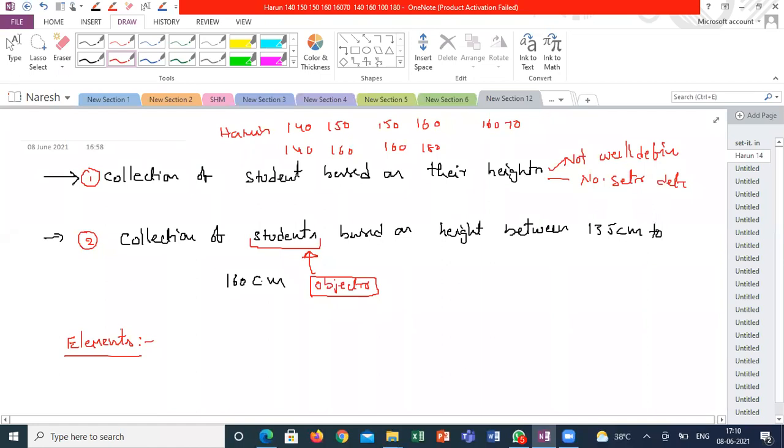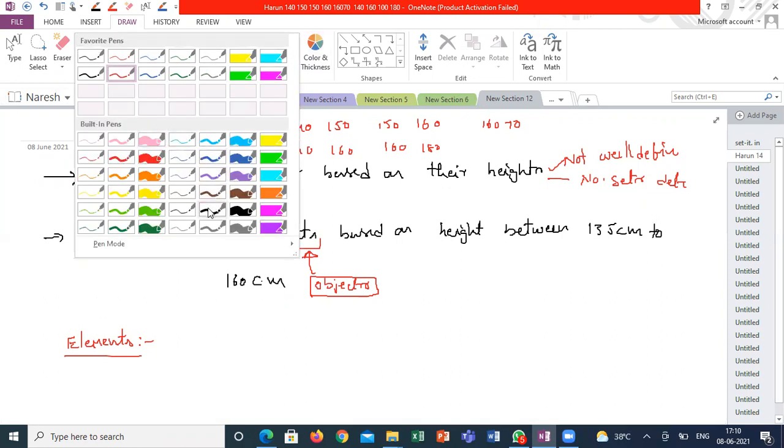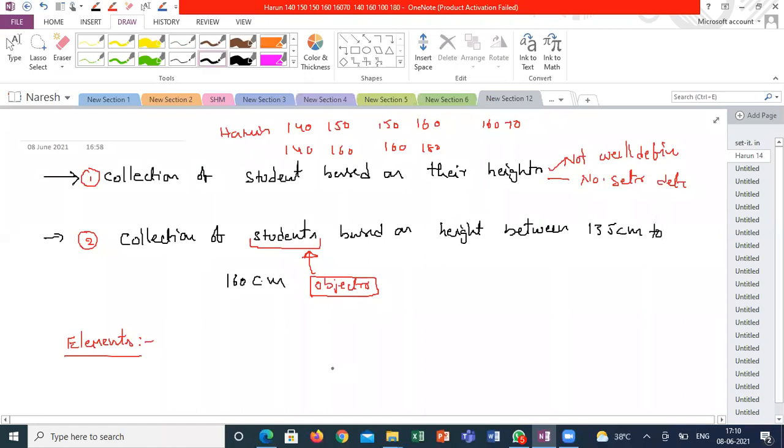Based on your English knowledge, can anyone define the elements of a set? Guys, I'm not asking for the exact textbook definition. You can define it in your own way. Don't look into the textbook. Our discussions might vary from the textbook. We will go a little beyond the textbook level.